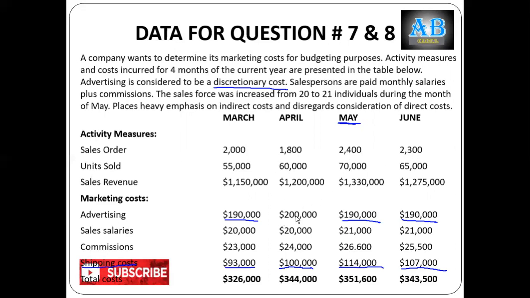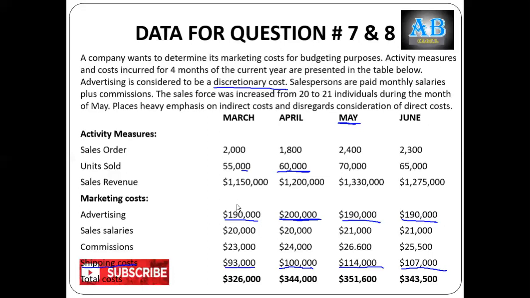And at 60,000 units sold, it's 200,000. And at 55,000 units sold, it's this. But he is asking you to identify it with the proportion of your sales revenue.